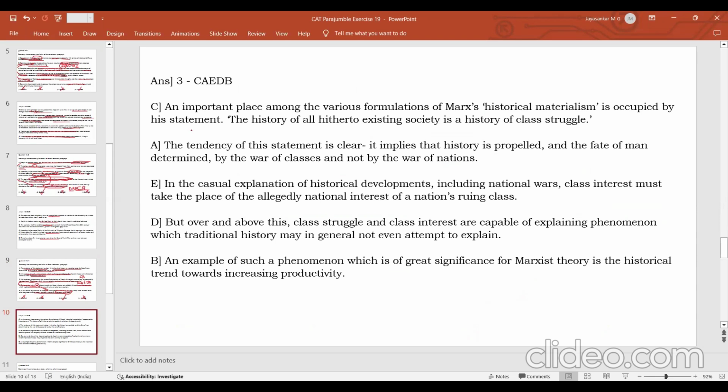Marx's historical materialism is a statement about the existing history of man being the history of class struggle, and it implies that whatever has happened and the fate of man is dependent on the war of classes, and this is how history also casually explains all the national wars as wars of classes, but over and above this casual explanation, class struggle is also able to explain certain phenomena that traditional history is not able to explain, and one such phenomenon is the phenomenon of increasing productivity. So CAEDB becomes a very clear answer.